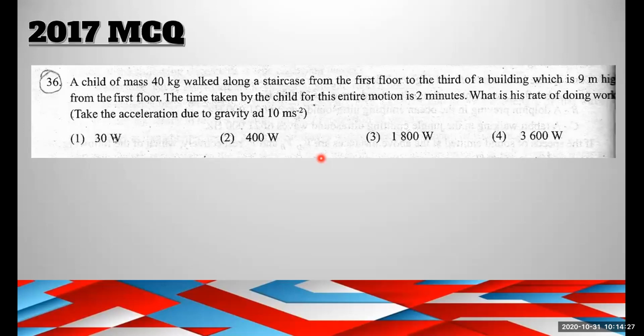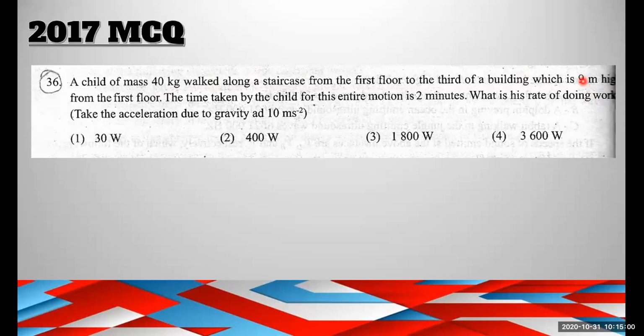The answer is 30 watt. That is the correct answer. First, you have to find the work done. Work done is the force, 40 kilograms means 400 Newton, multiplied by the distance traveled by the force. Distance traveled by the force is 9 meters. That will give the answer of 3600 joules.